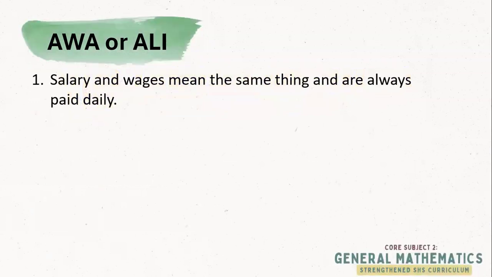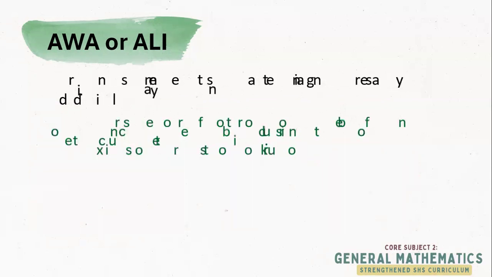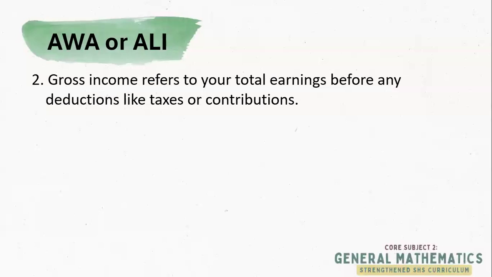What's your answer? What do you think? Is the statement Awa, as written accurate, or is it Ali, which is inaccurate? If you said Ali, then good job. Remember that salary and wages are both types of income, but not exactly the same. Salary is usually paid monthly or semi-monthly with a fixed rate, while wages are paid per hour or per day of work, and it is not always daily. Always remember that. Let's move now to item number 2.